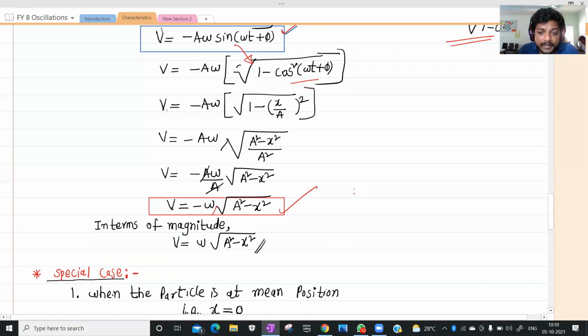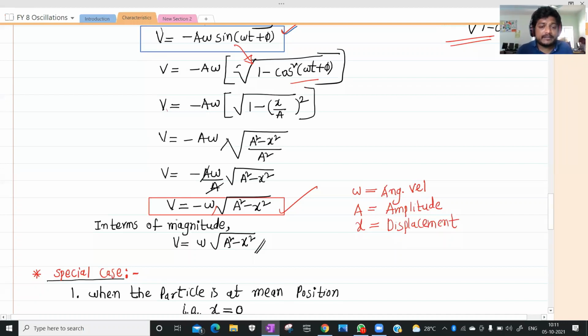Here, tell me what is omega? Angular velocity. What is capital A? Amplitude. What is small x? Displacement of the particle along the x direction.